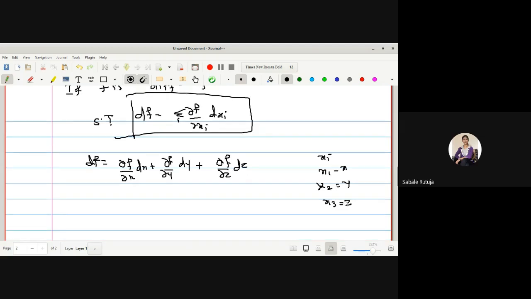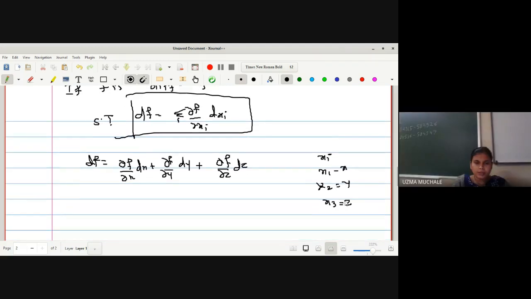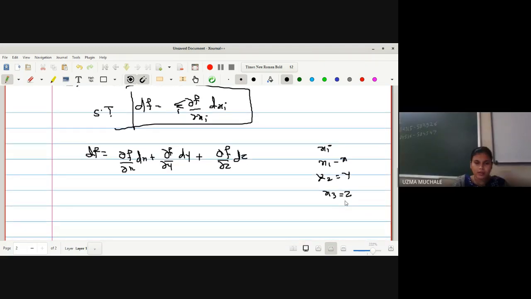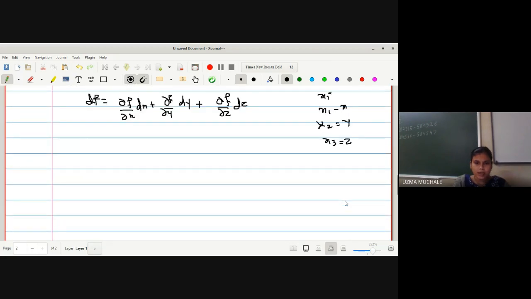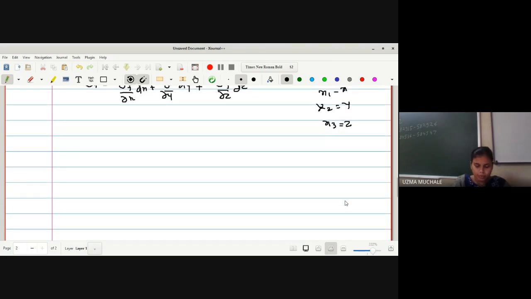Yes, ma'am. So f is a differentiable function and df is a one form. We have to prove that this df is a one form which can be written as summation over i of dou f by dou xi dxi. Okay, so if I want to prove this, let me start again. As df is a one form, I can apply df on a tangent vector Vp, which is equal to Vp f. We have seen this in the last lecture.